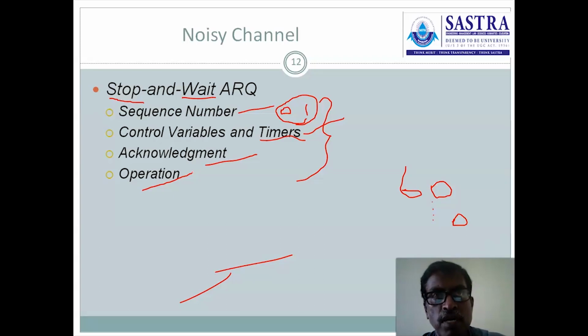See, if the receiver receives the data frame successfully, then it sends a positive acknowledgement. Suppose the receiver receives the data with an error, then the receiver simply stays silent and no acknowledgement is passed to the sender. No acknowledgement means automatically the timeout will occur at the sender. If timeout occurred, it repeats the previous transmission again. This kind of operation ensures reliable communication between sender and receiver. There are 4 operations, which we will discuss later.